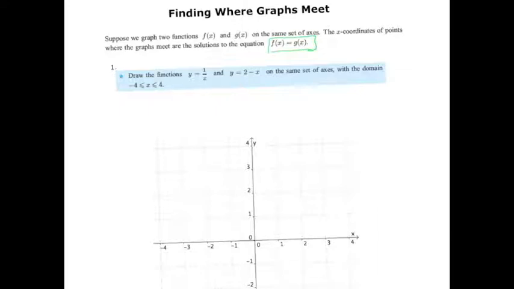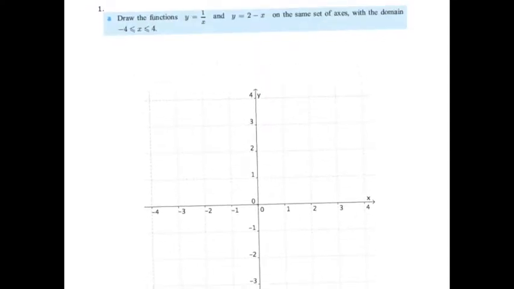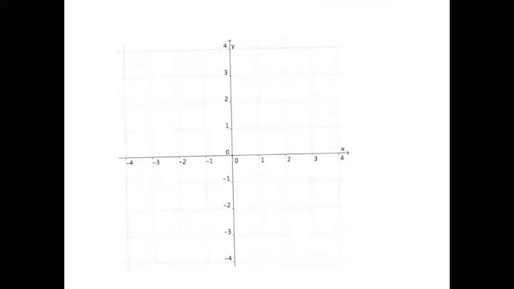So therefore, the solutions to that equation are the x values of the points of intersection. So anyway, question 1, let's draw the functions y = 1/x and y = 2 - x on the same set of axes with the domain -4 to 4. Now, it's not okay here just to show the basic shape. You need to be pretty accurate with your points as well. So for y = 1/x, just think about it. What's 1 on 1? Well, that's just 1, so that must be a point. 1 on 2 is a half. 1 on 3 is a third, so that's even lower, and so forth. Actually, that's probably a bit higher. And then 1 on 4 is even lower.